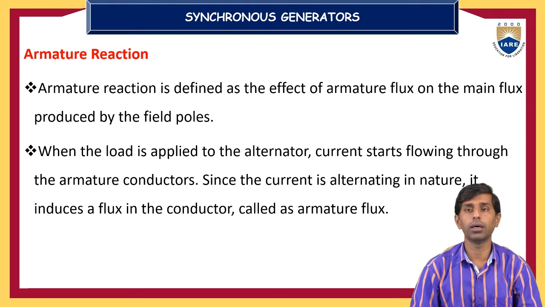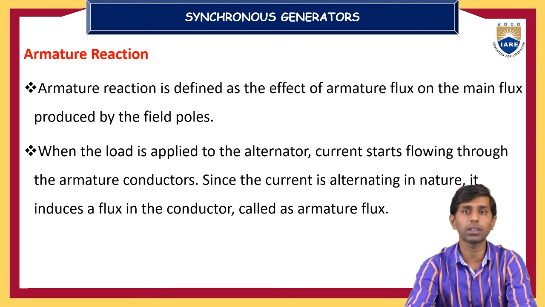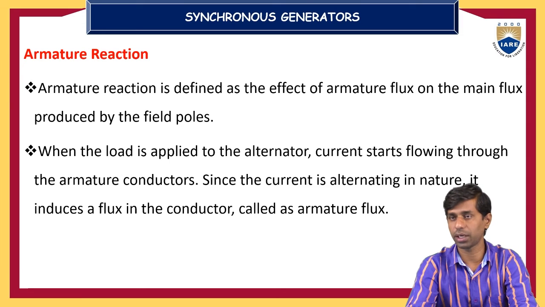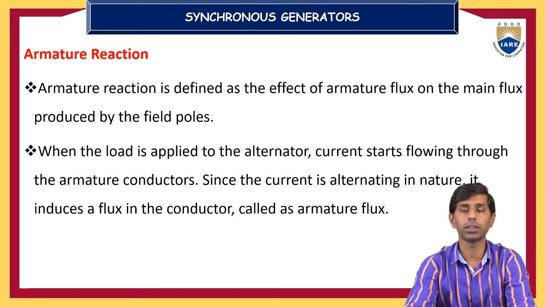There are two fluxes. One is due to the field winding, which is called the main flux. Another flux is due to the current carrying conductors of the armature. These are two fluxes from two different circuits. In the alternator, the field flux is treated as the main flux, and the flux produced by the armature conductors is treated as the armature flux.